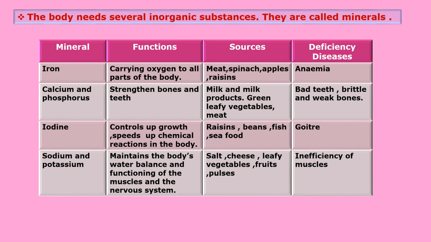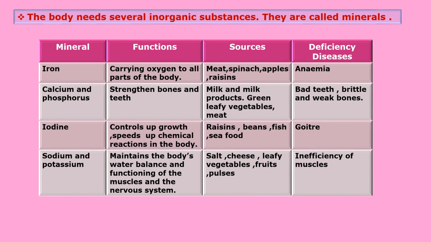Anemia is a disease in which there is a decrease in the total amount of red blood cells or hemoglobin in the blood, and due to that the ability of the blood to carry oxygen becomes lower, and due to this anemia we are getting tiredness, weakness and sometimes difficulty in breathing also.